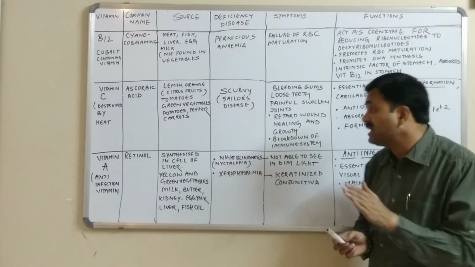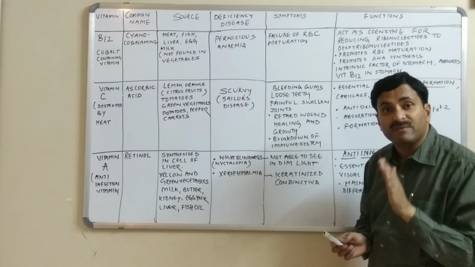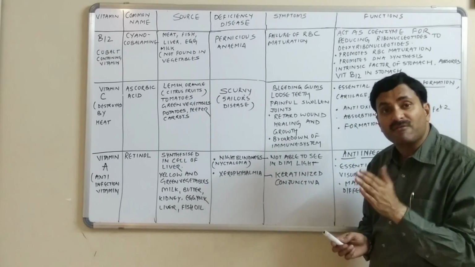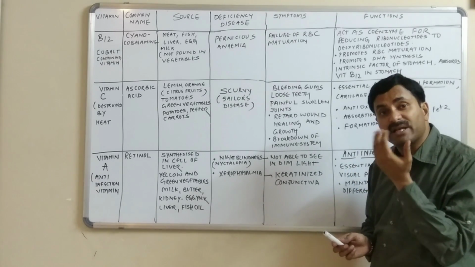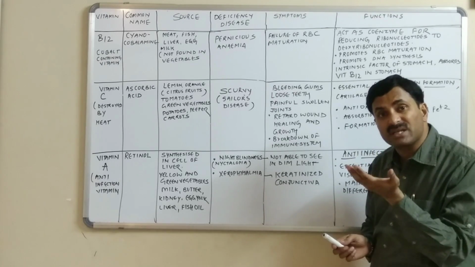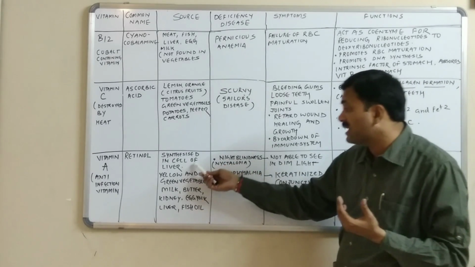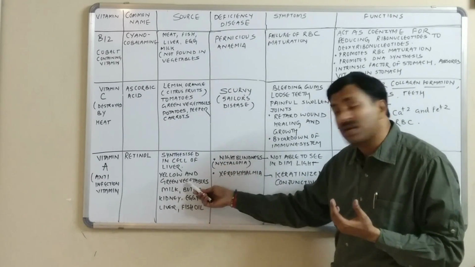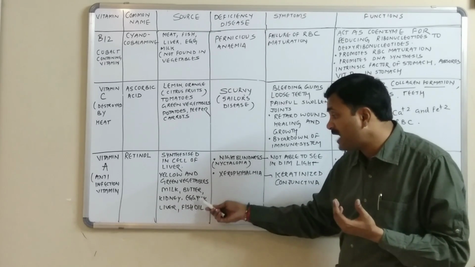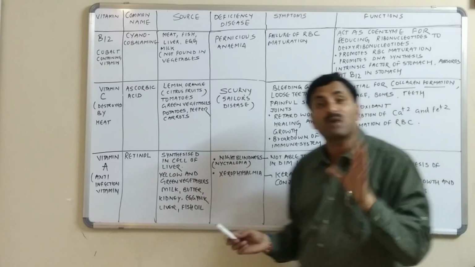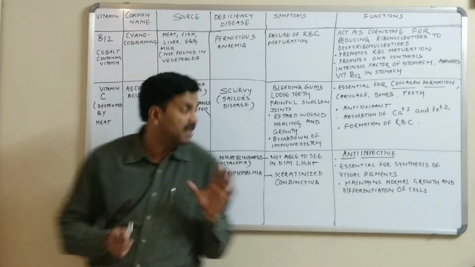And it is synthesized in the cells of the liver. Whenever we eat some carrot or a source of carotene, the carotene goes and is converted in the liver into vitamin A. Yellow and green vegetables are good sources of vitamin A. Milk, butter, kidney, egg yolk, liver and fish oil are also chief sources of vitamin A.